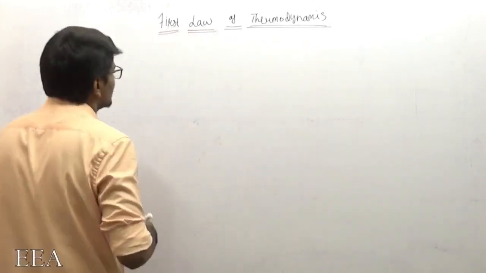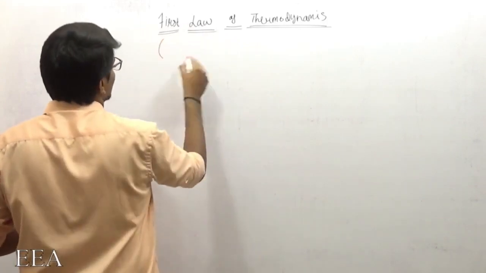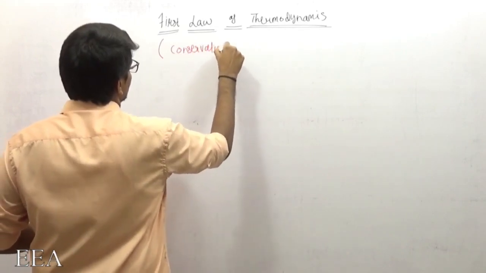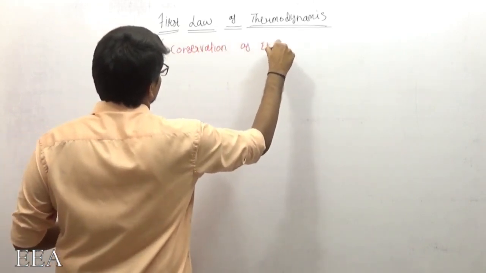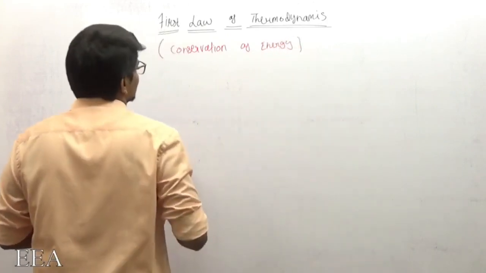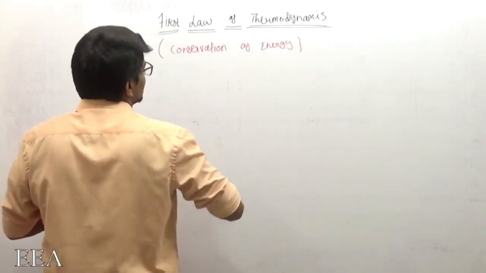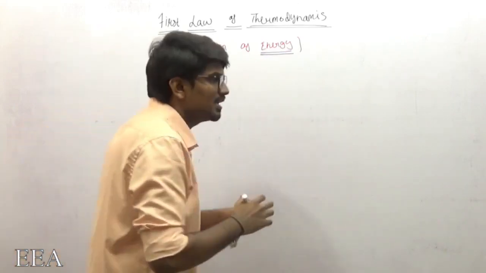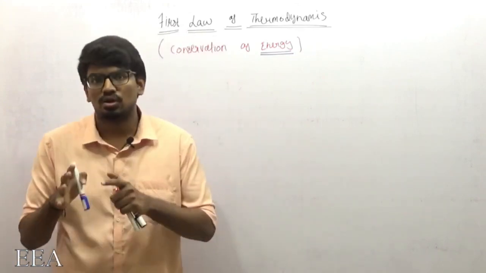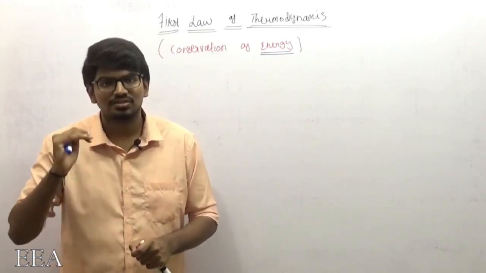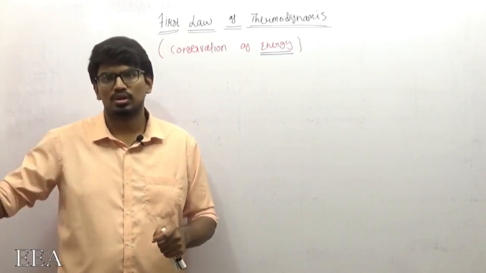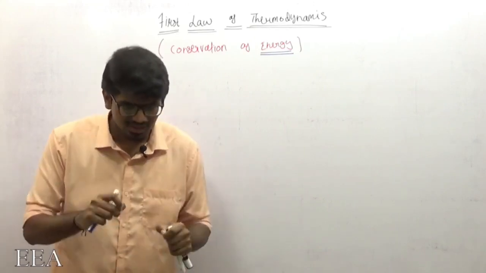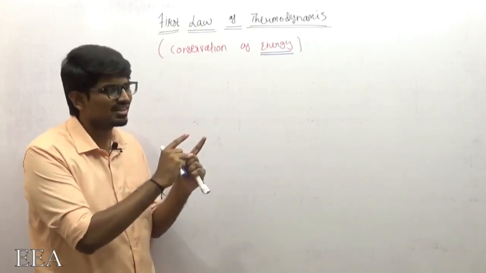The first law of thermodynamics is going to say conservation of energy. It is stating conservation of energy. What does that mean? Energy can neither be created nor be destroyed. It can be transferred from one place to another, or one point to another. That is what this first law is going to say in all the forms.